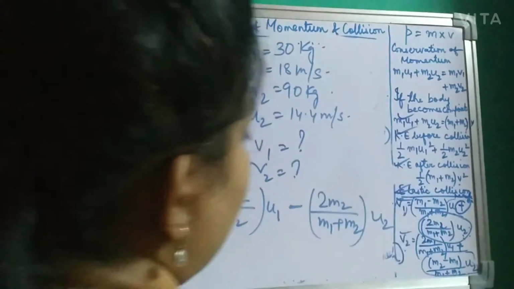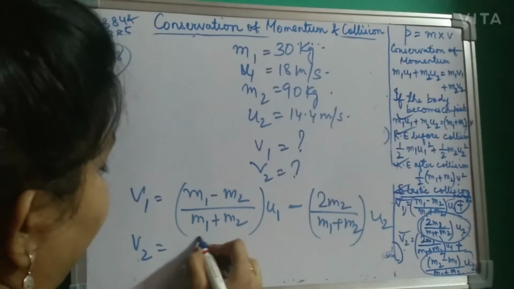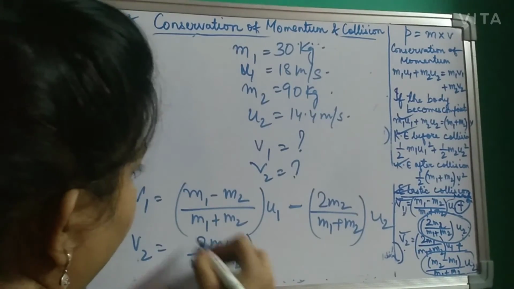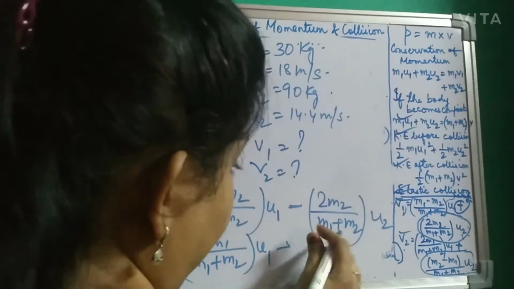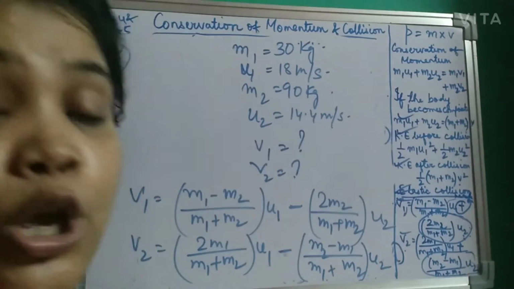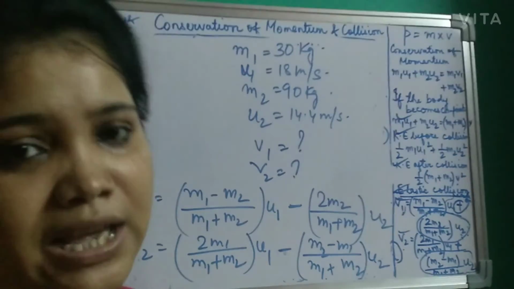You know all the values, put them in, and you'll easily get V1. And for V2, again apply the formula: 2M1 by (M1 plus M2) times U1, again minus, because the bodies are in opposite direction, minus (M2 minus M1) by (M1 plus M2) times U2. So apply this formula as I have done. Put the values, everything is given to you, solve, and you get the answer.